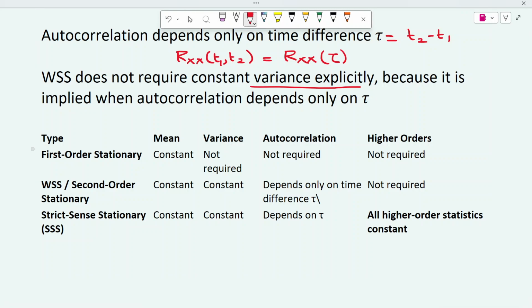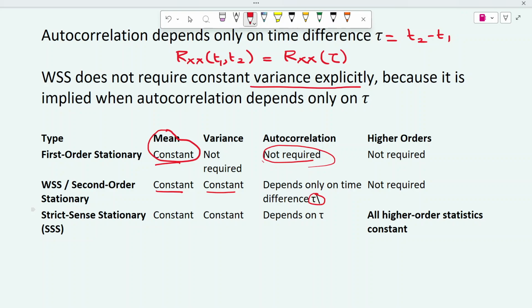So we'll see this in the form of a table. For first order stationary, only the mean should be constant; constant variance is not required, autocorrelation as a function of tau is not required, and higher order statistics are also not required. For wide sense stationary or second order stationary, the mean should be constant, and for second order stationary the variance is also constant and the autocorrelation function depends only on the time difference tau; higher order statistics are not required here.